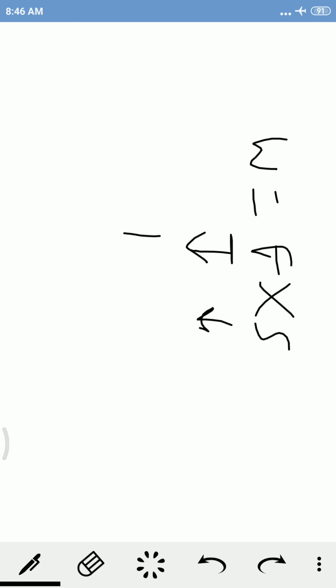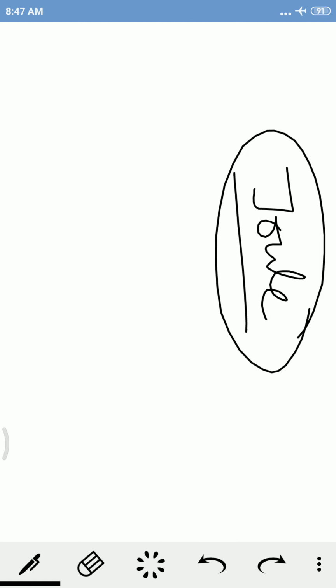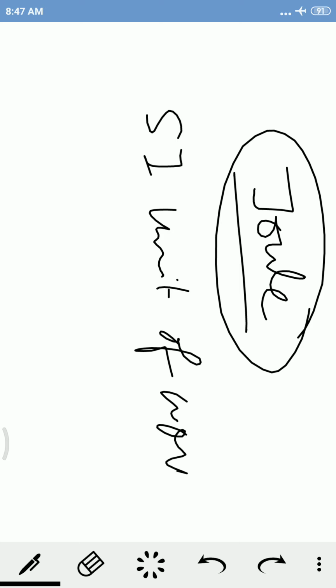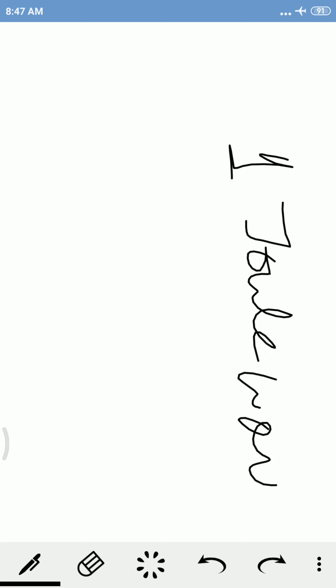Now the unit of force is Newton and the SI unit of displacement is meter. So the unit of work will be Newton meter, or we can use one more unit, that is joule. So the SI unit of work is joule. Now how will you define 1 joule work?